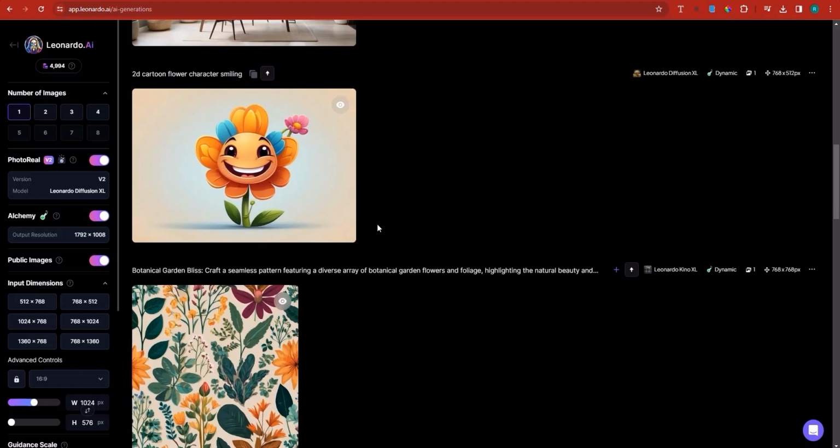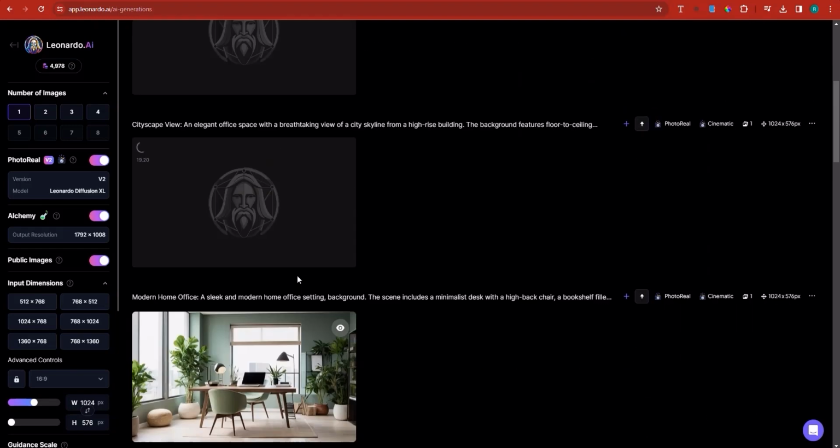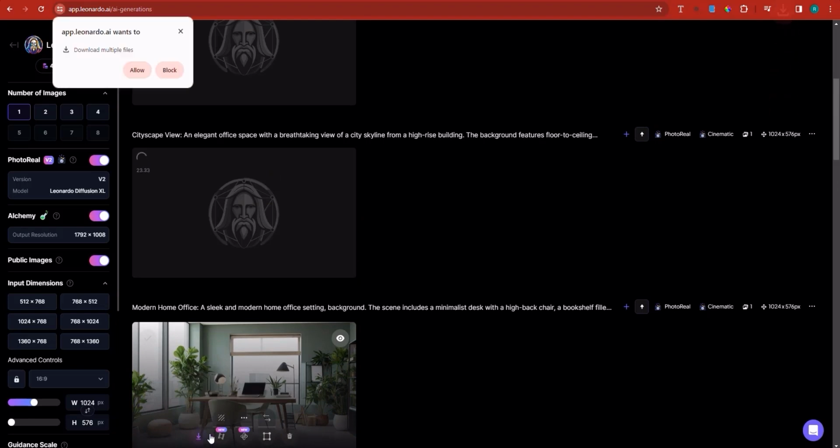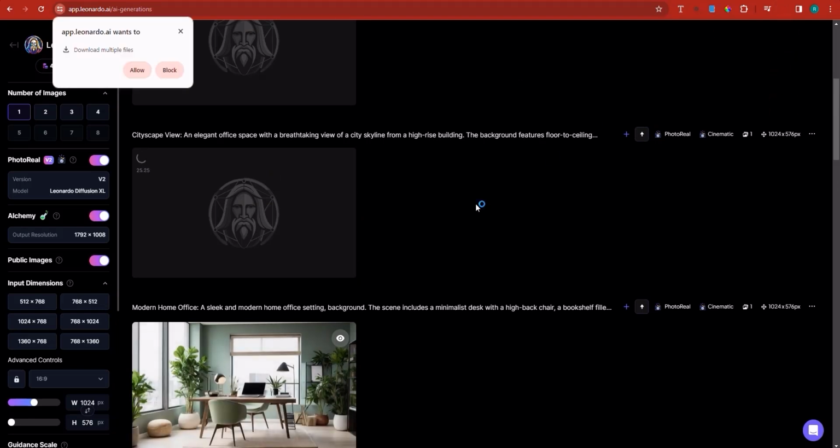So the first one has been already generated, which is a pretty good looking image. Now you can click download. We can turn this into a motion, but I would honestly not do that.